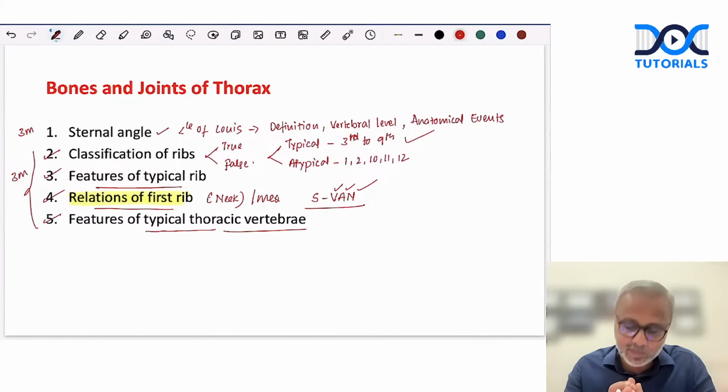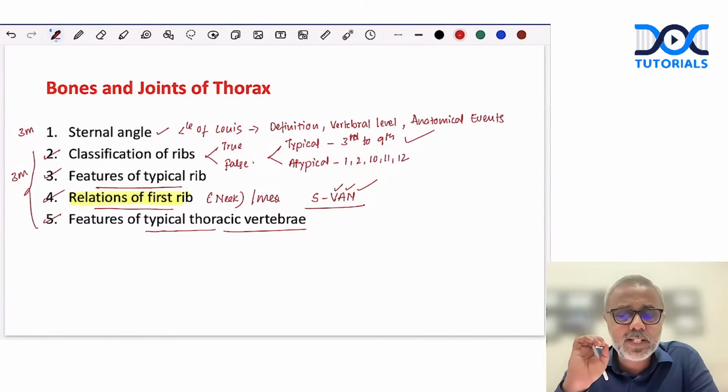Now, how do we identify a typical thoracic vertebra? A typical thoracic vertebra is identified by the presence of the costal facet. Okay, what are costal facets? Costal facets are the ones which articulate with the ribs. Now remember, the costal facets for thoracic vertebra are present on the upper and lower part of the body, on the sides, and also on the transverse process.